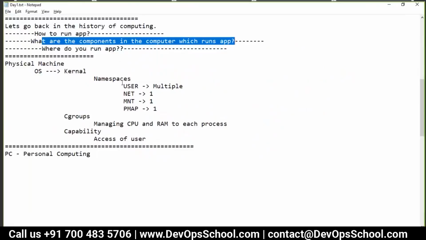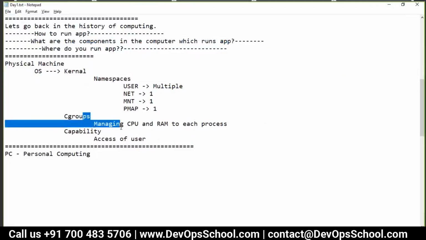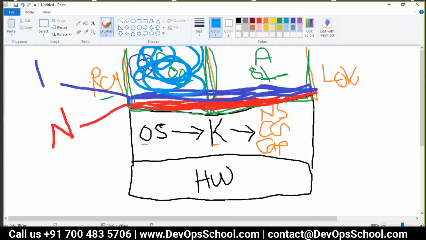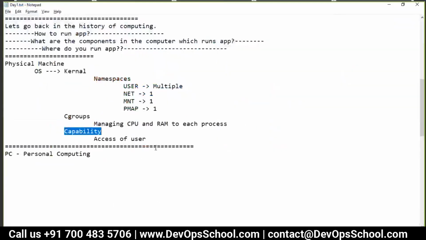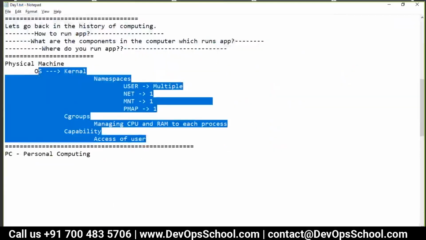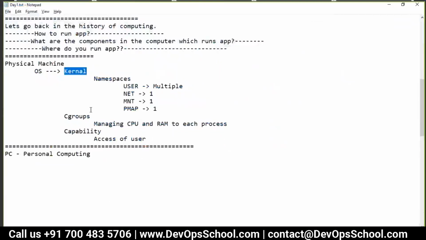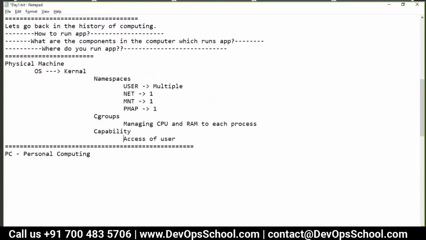Now the next thing is cgroups, which is there in the kernel and will manage your CPU allocation and RAM allocation. Capabilities will define whether a user is a root user or a non-root user. All of this is controlled by the kernel, which we call the operating system. Okay, so now we know the components. Now we have to start asking the next questions.